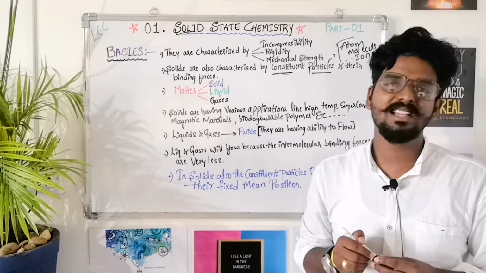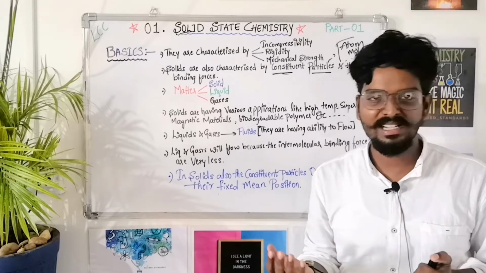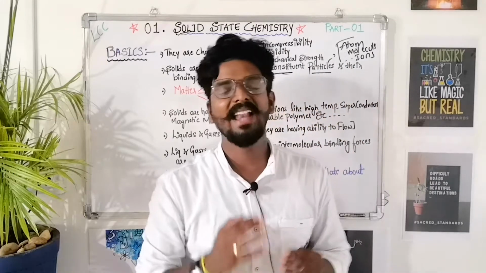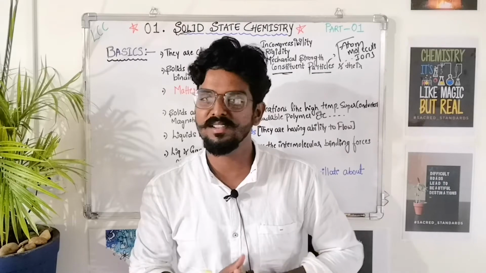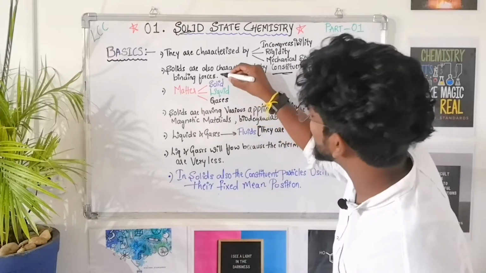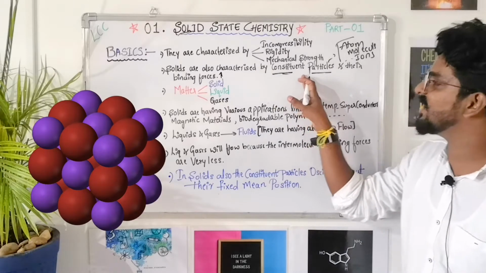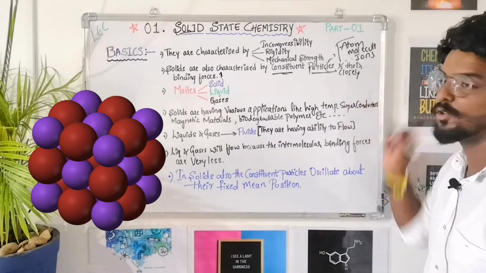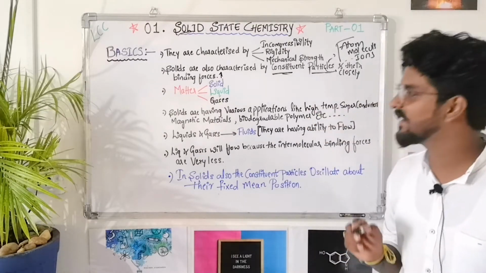In general we say that solid materials are the materials within which the constituent particles are arranged closely and they have very high intermolecular binding forces. So binding forces in solids are very high. How are the constituent particles arranged? They are arranged closely. Those kinds of materials we call solids.